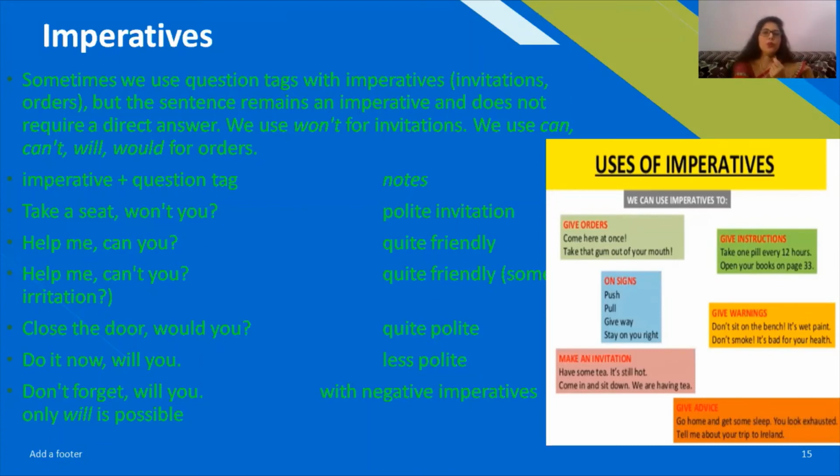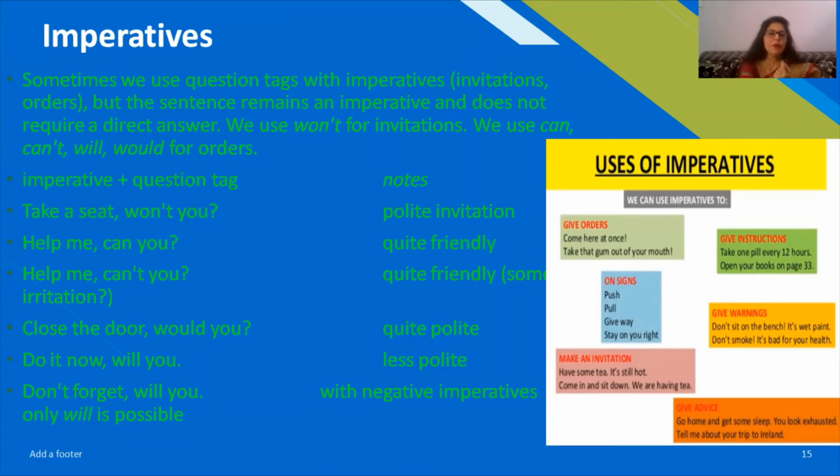And we use question tags with imperatives, invitations and orders, but the sentences remain imperative and don't require a direct answer. Use won't for invitations. Use can, can't, will, would for orders. These are some specifications in special cases.